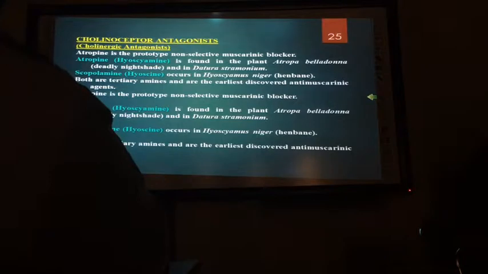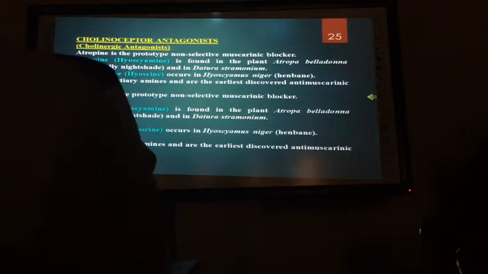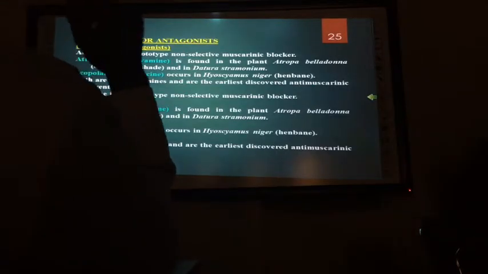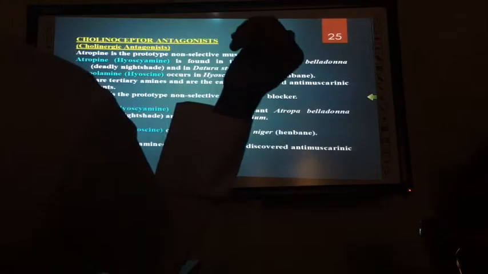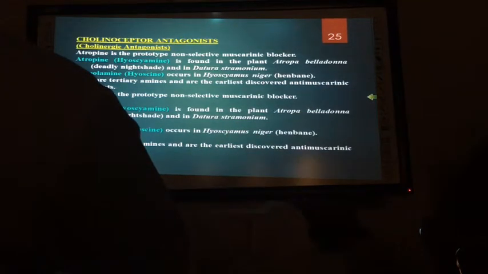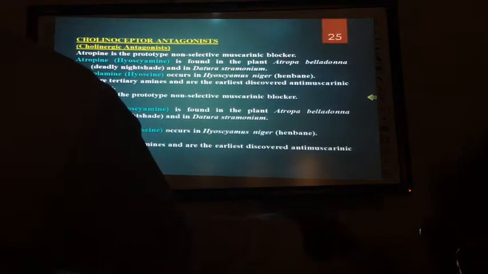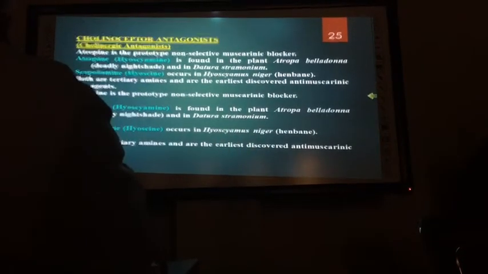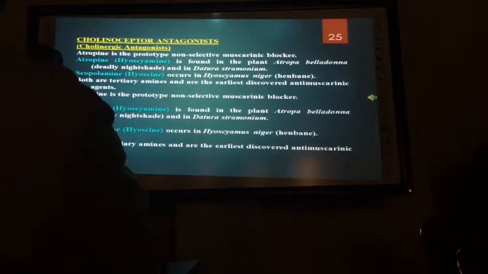Now we are talking about cholinergic receptor antagonists, atropine. It's a major anticholinergic drug. When we see anticholinergic drugs, there are two possibilities: muscarinic antagonists and nicotinic antagonists.